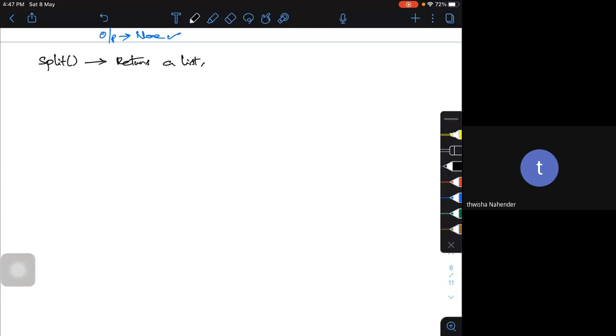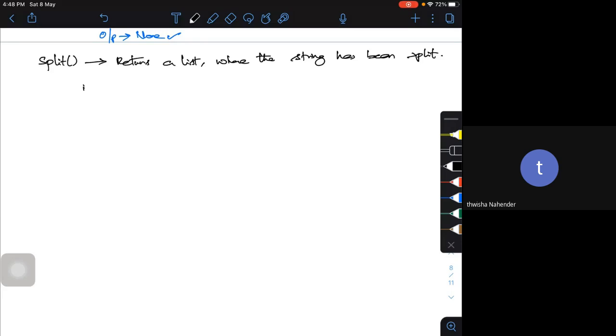A list where the string has been split. Let me write a simple code for that. Import re.